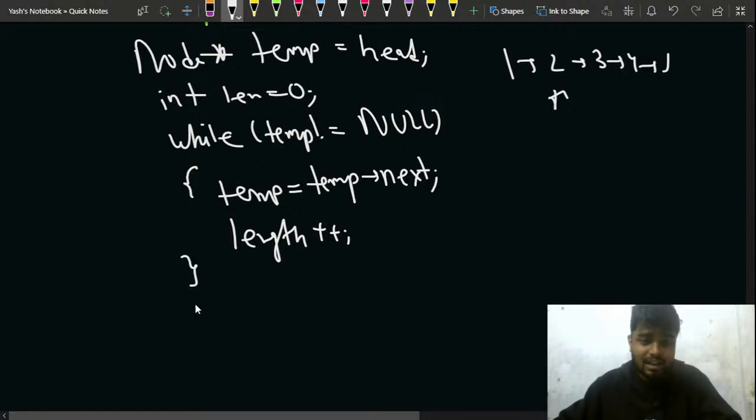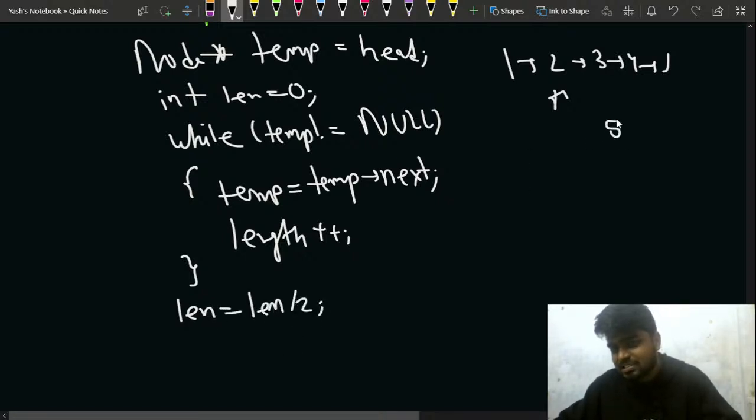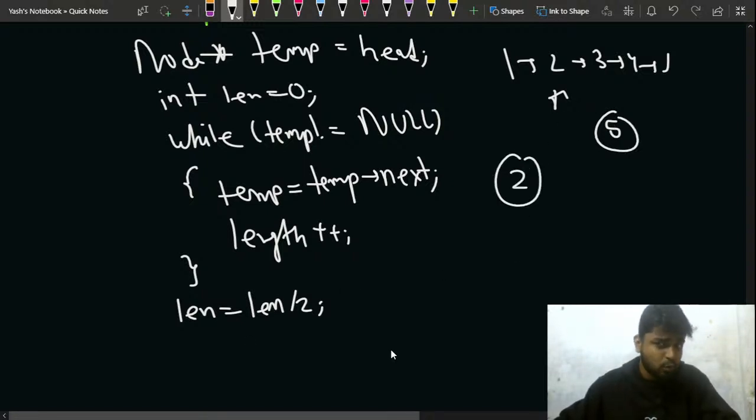Once I am done with that, what is the half length? I'll update my length is equal to length by 2. That means my new length will be what? If this length is 5, then the half is 2. So how will I do further?